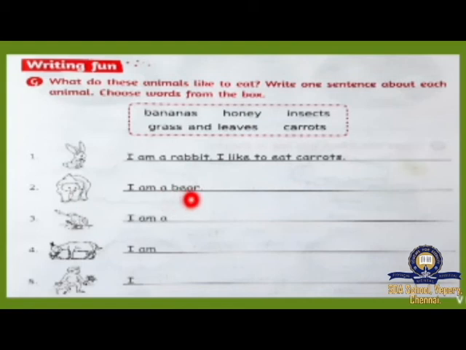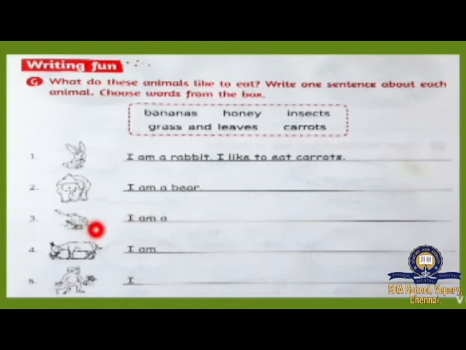I am a bear. What does the bear want to eat? Yes, the bear likes to drink honey. So I am a bear. I like to drink honey. You have to write. And look at the next one.